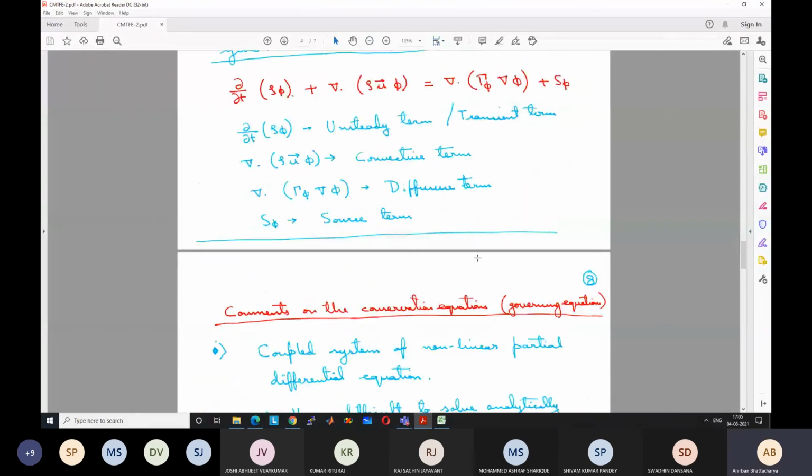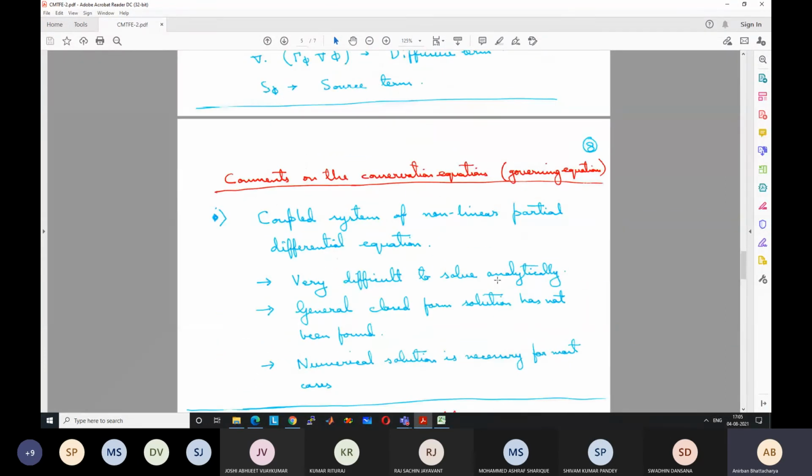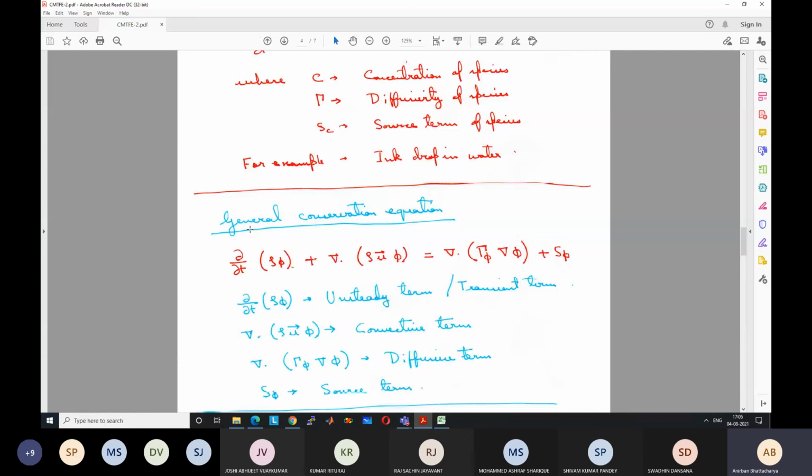So I hope you understand. Please go through this. Older students already know these things in very much detail, so for them it is nothing new.